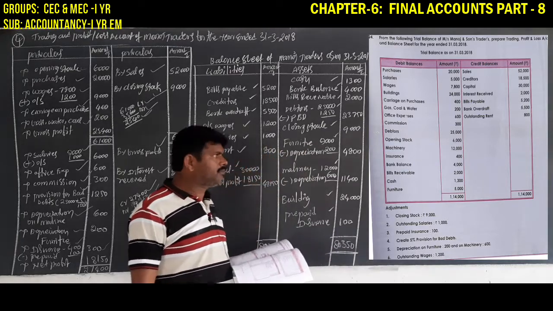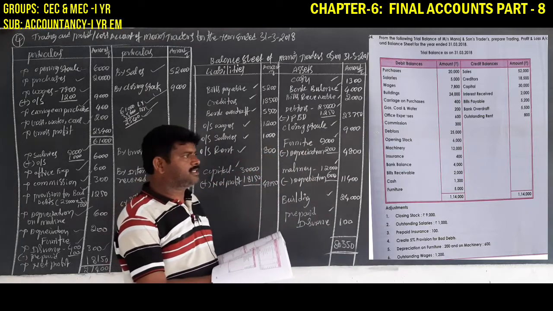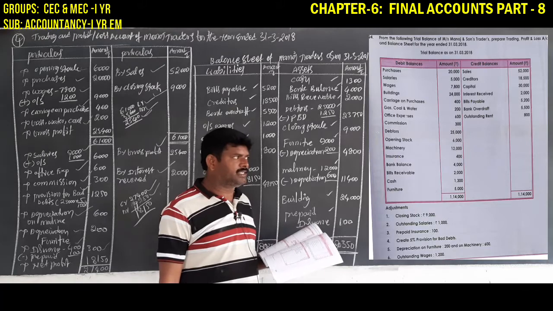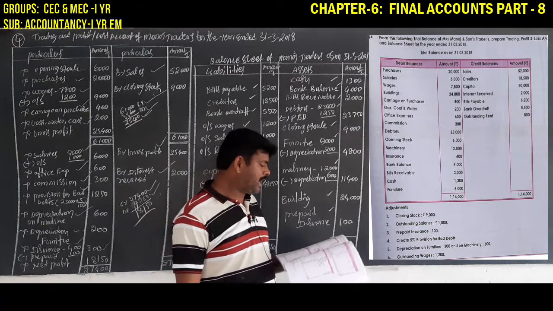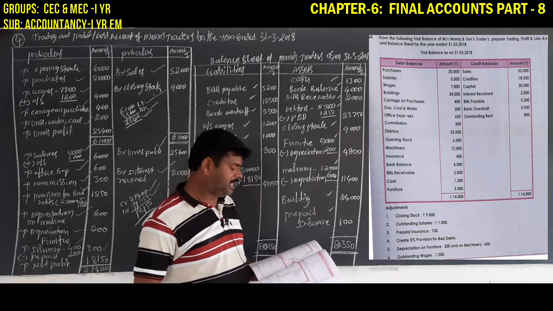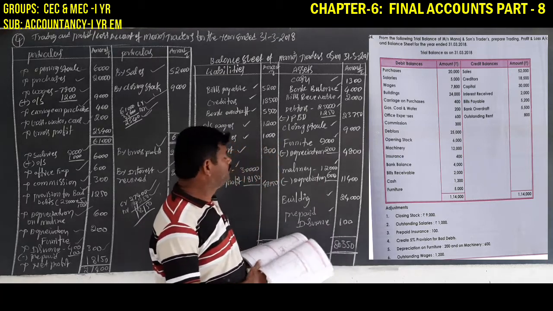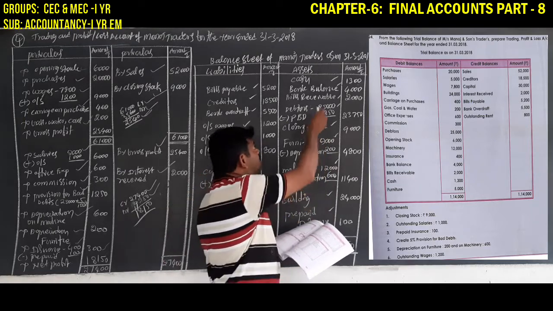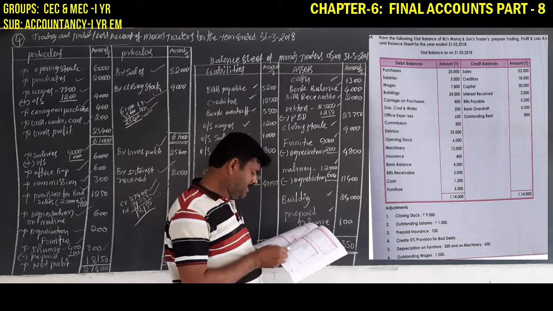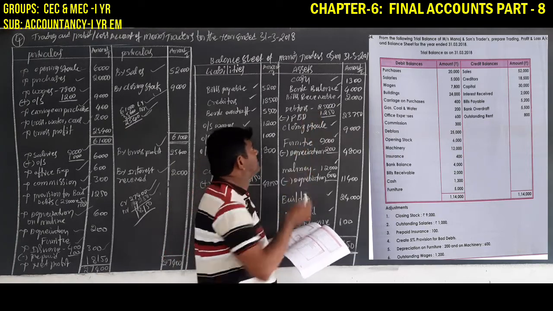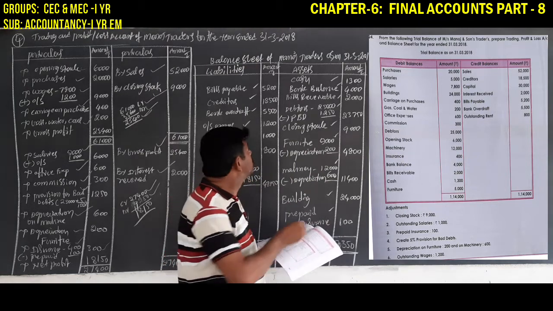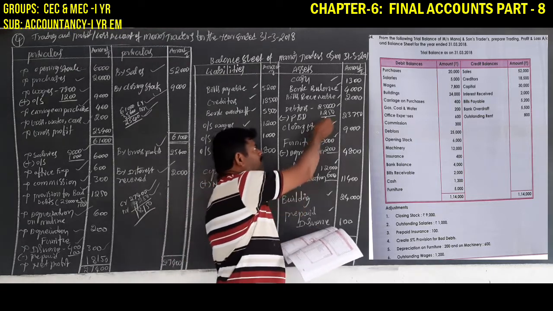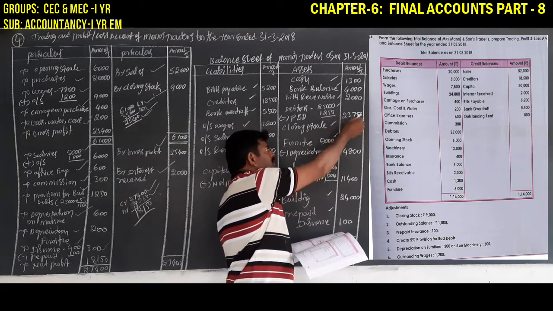Come to the trial balance debit side. Why? Because when we are preparing the asset side and recording the asset-related aspects, we must observe the trial balance debit side. So cash is given, bills receivable 2,000 rupees and bank balance is 4,000 rupees. Debtors is 25,000 rupees and provision for bad debts given in adjustment, 1,250 rupees, is deducted from the debtors: 23,750.